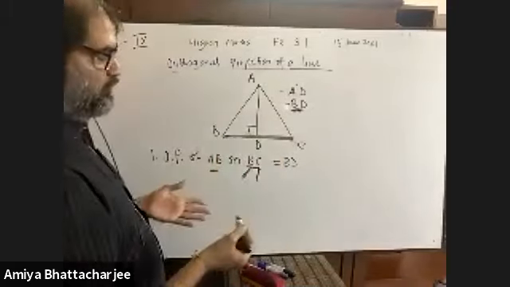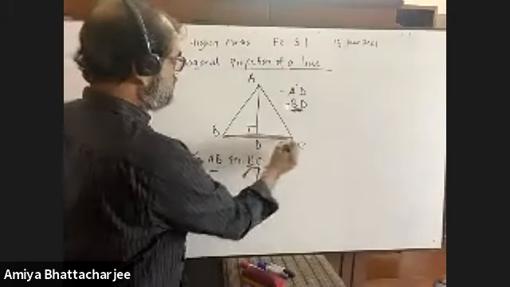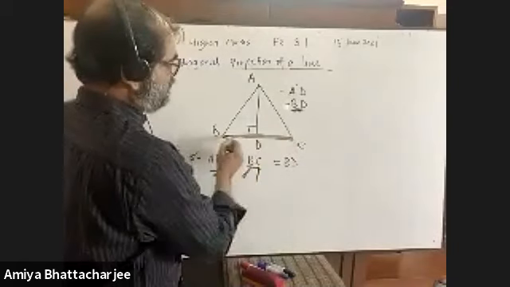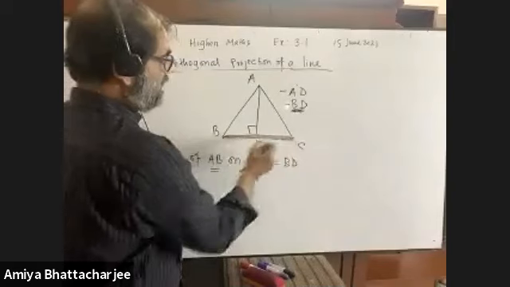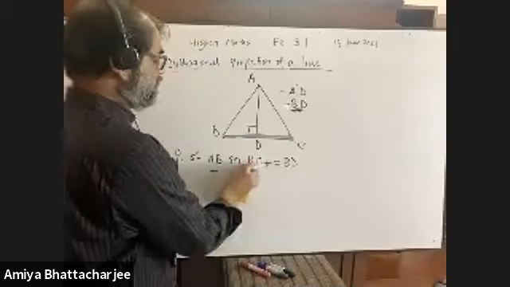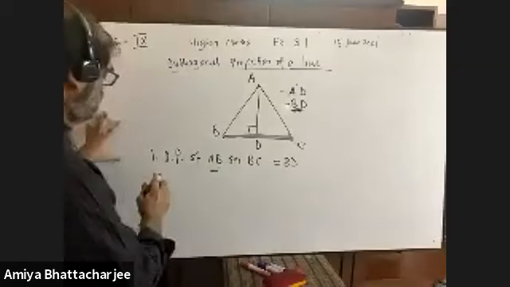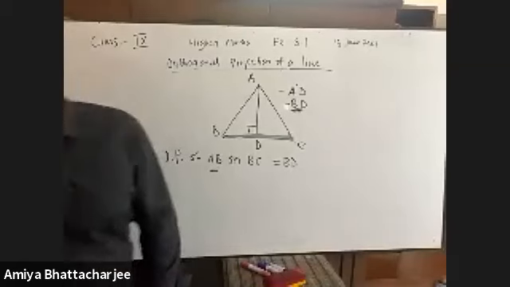Another formula to find out. We have to find orthogonal projection on BC. So on this line, which one is perpendicular? Talk to me. BD. Yes, sir. On this line, answer is BD. It is the easiest way to find out. Okay, I am giving you another math to find out orthogonal projection.